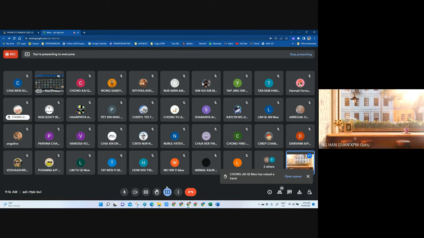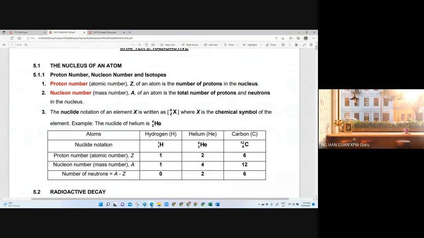Nucleon number is a term that tells us the total number of protons and neutrons added together, how many protons and how many neutrons, right?